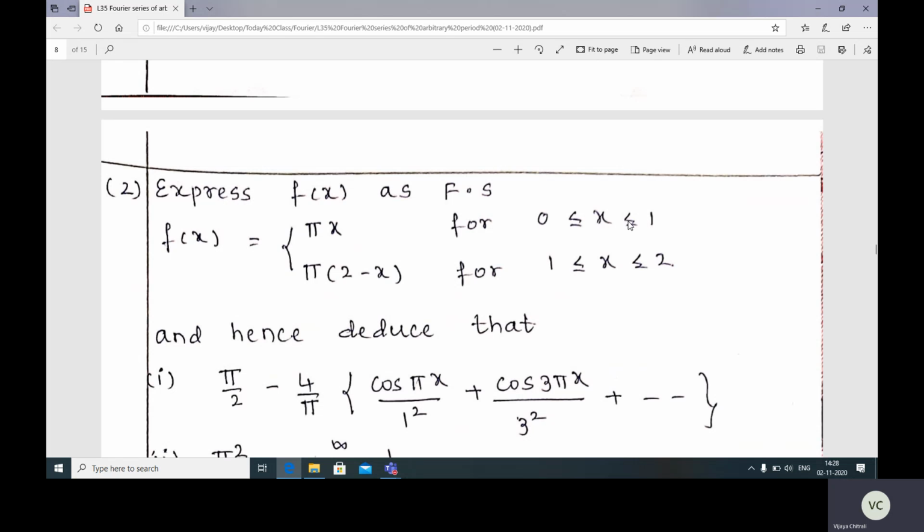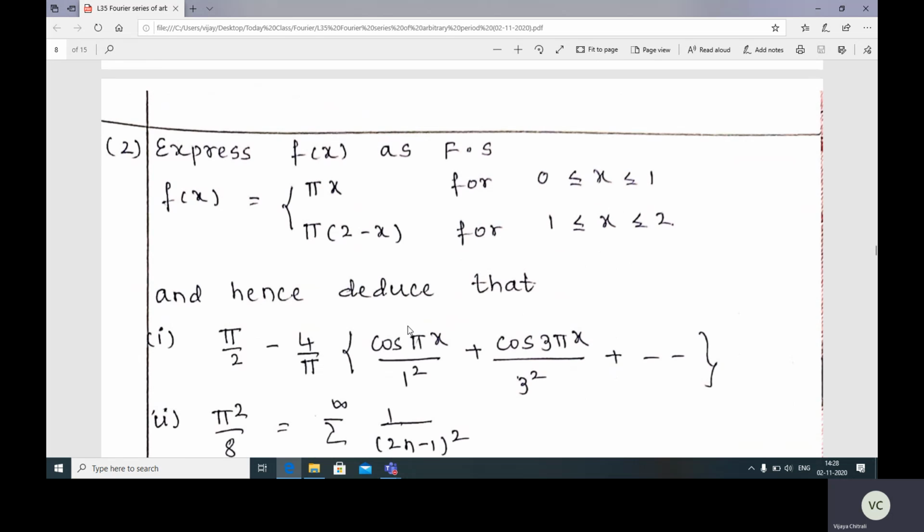x lies between 0 to 1. So we have the function f of x. I'll take this function as phi of x. So phi of x is equal to pi x. Now x lies between 1 to 2. So we have the function as pi (2 minus x). I'll take this pi (2 minus x) as psi of x.